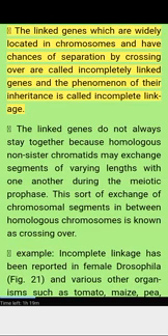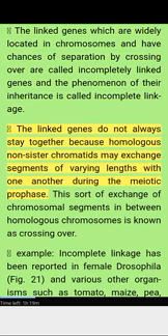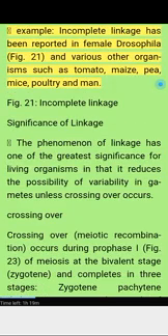Incomplete linkage. The linked genes which are widely located in chromosomes and have chances of separation by crossing over are called incompletely linked genes, and the phenomenon of their inheritance is called incomplete linkage. The linked genes do not always stay together because homologous non-sister chromatids may exchange segments of varying lengths with one another during the meiotic prophase. This sort of exchange of chromosomal segments between homologous chromosomes is known as crossing over. Example: incomplete linkage has been reported in female Drosophila, figure 21, and various other organisms such as tomato, maize, pea, mice, poultry, and man.